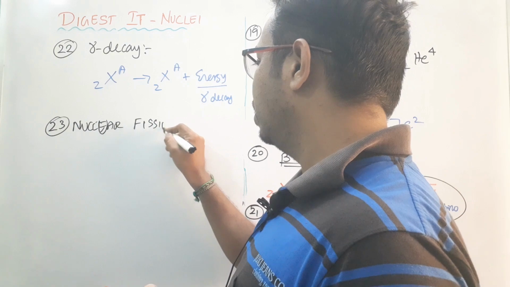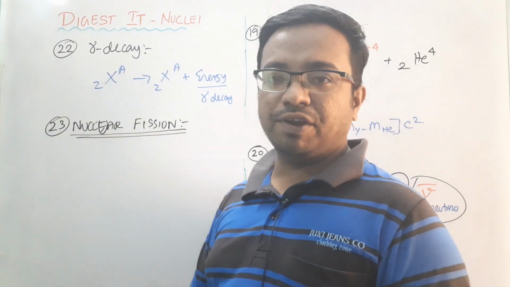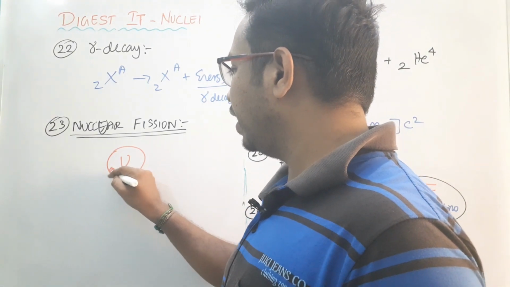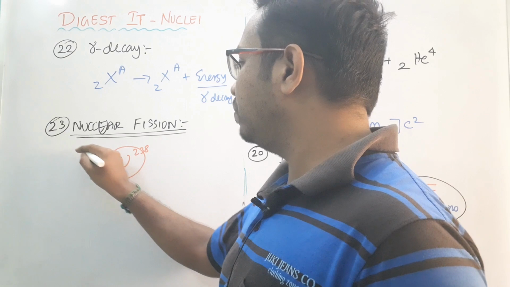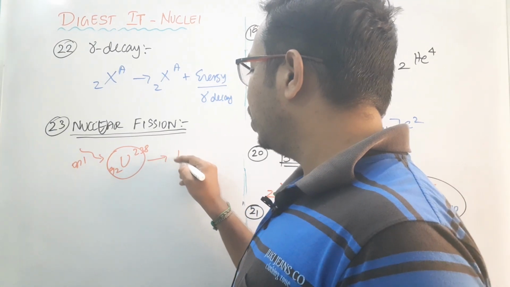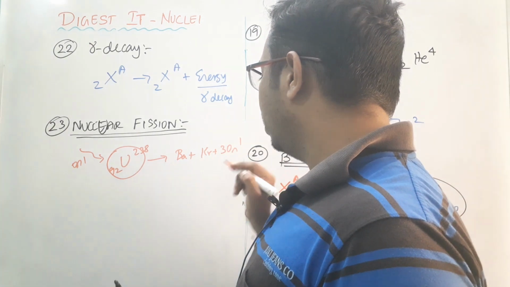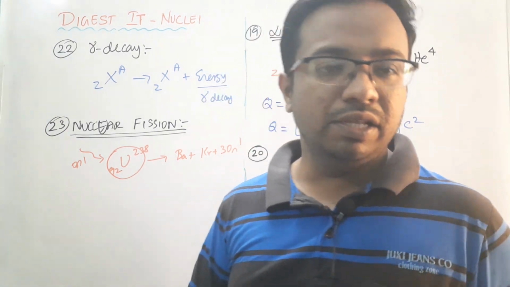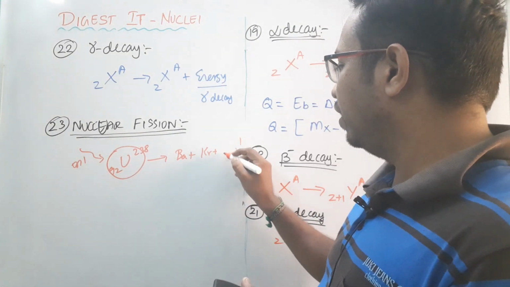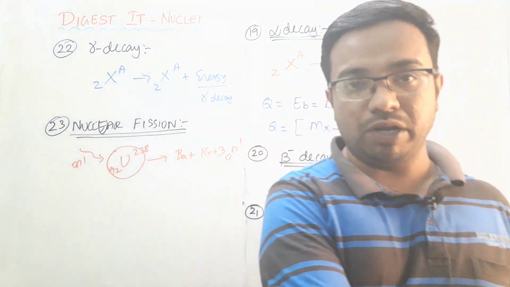Nuclear fission, you know that very well. A large particle, we will have uranium 92 238, it is hit by a slow neutron. Then it will break down into barium plus krypton plus 3 neutrons. This is what we call a fission process. So in the fission process, a larger nucleus will be divided into smaller nuclei.